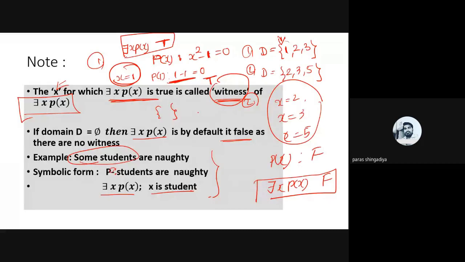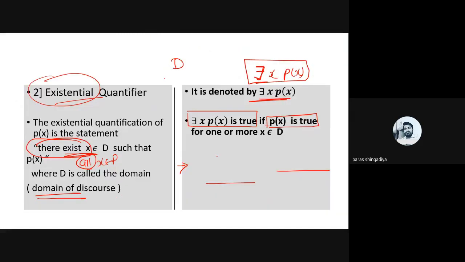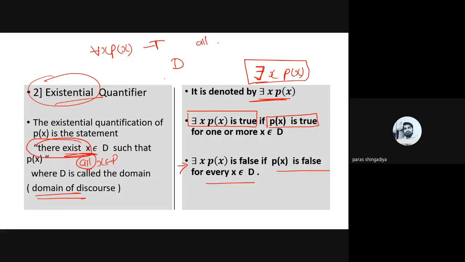Now identify the difference between universal and existential. In universal, when we say it is true, for all values of the domain, if p(x) is true for all values of the domain, then we say every x p(x) is true. If for all x belonging to D, p(x) becomes true, then it is true. And for a single value of the domain, if p(x) becomes false, then every x p(x) will be false.